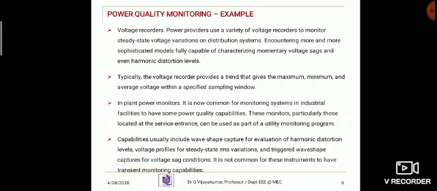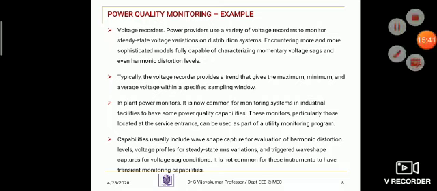In plant power monitoring, it is now common for monitoring systems in industrial facilities to have some power quality capabilities. These monitors, particularly those located at a service entrance, can be used as a part of the utility monitoring program. Capabilities usually include wave shape capture for evaluation of harmonic distortion level, voltage profile for steady state RMS variation, triggered wave shape capture for voltage sag conditions. It is not common for this instrument to have transient monitoring capability.